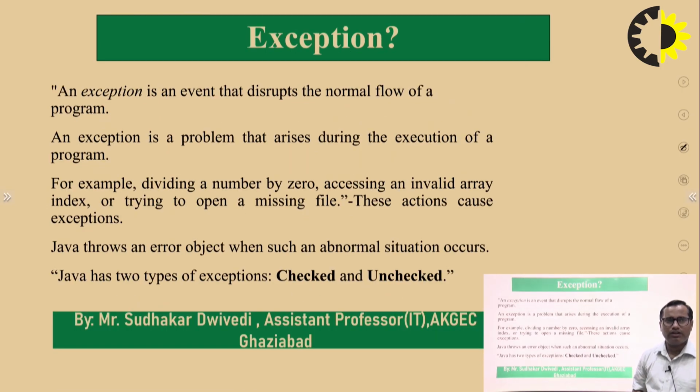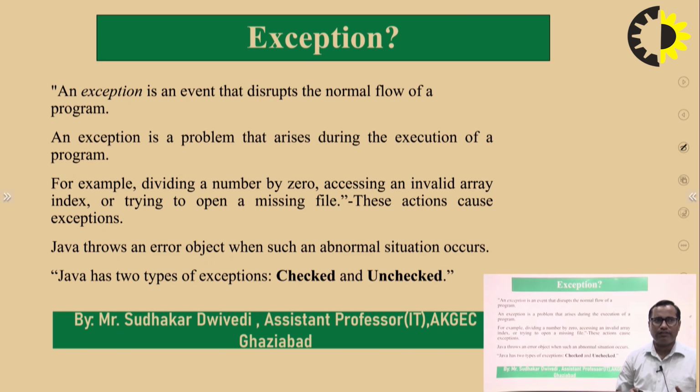So all these types of exceptions we will study in this session. First of all, we should know what an exception actually is. We know that when we write programs, we compile them and then finally execute them. But what is an exception actually? An exception is an event that disrupts the normal flow of the program. That means when the program is executing normally and some condition arises through which the program crashes, terminates, or produces some incorrect output, it breaks the normal flow of the program.